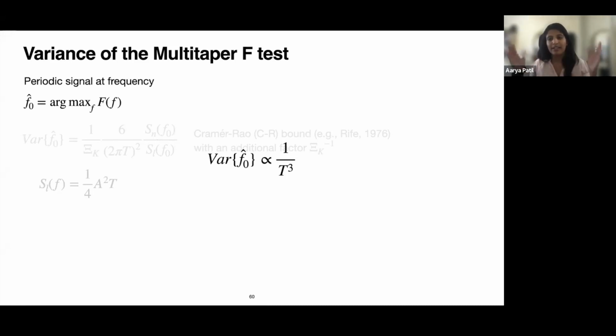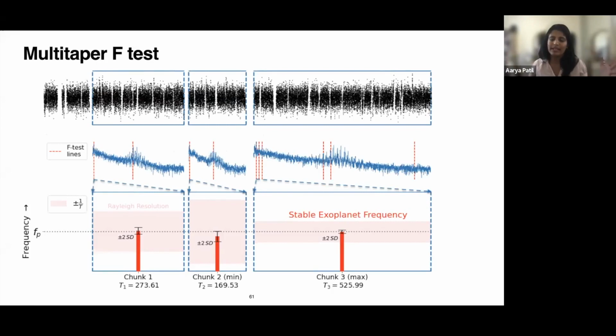And so if I reduce the length of my time series, the variance of my frequency estimate should not increase much. And what that means is that I can actually go and split my time series into different sections and compute the F-test for each individual section and see whether a particular signal is changing in frequency or not. And this can tell us whether the frequency is truly stable or not. And this also helps because I can actually remove big gaps in the data. So this is what I've done here.